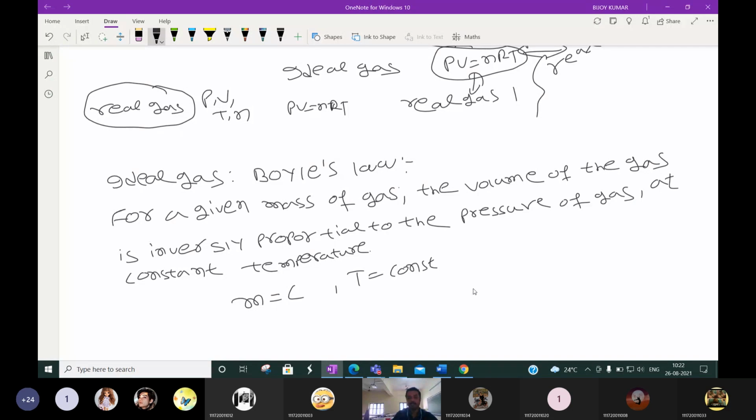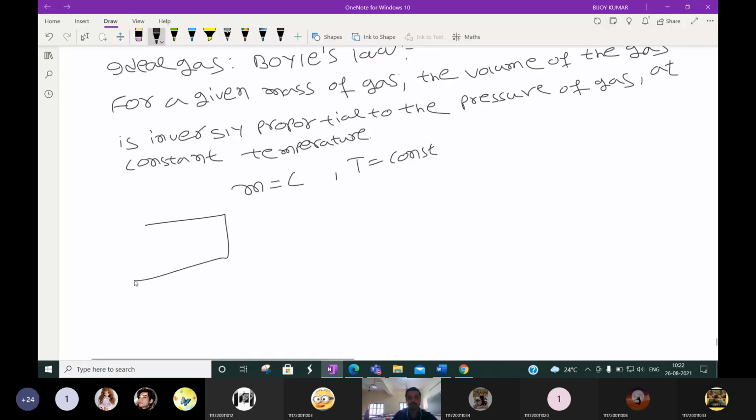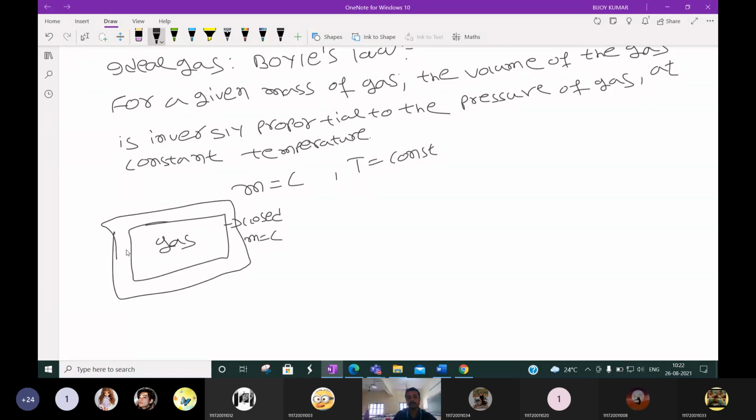Suppose a certain gas is there, kept in a container. The mass is constant because it is in a closed container, so gas will not go out and no other gas will come in. Then we keep it in insulation, and the temperature is always constant.